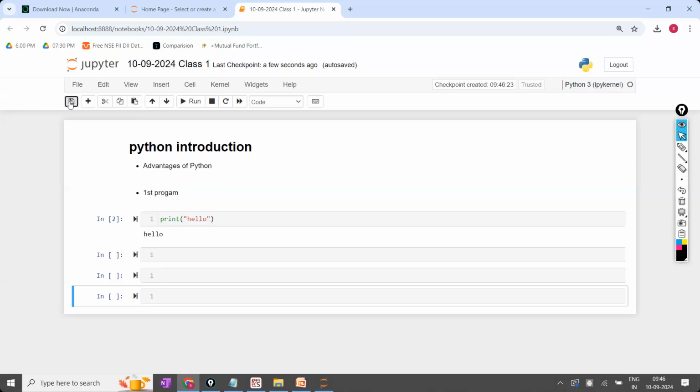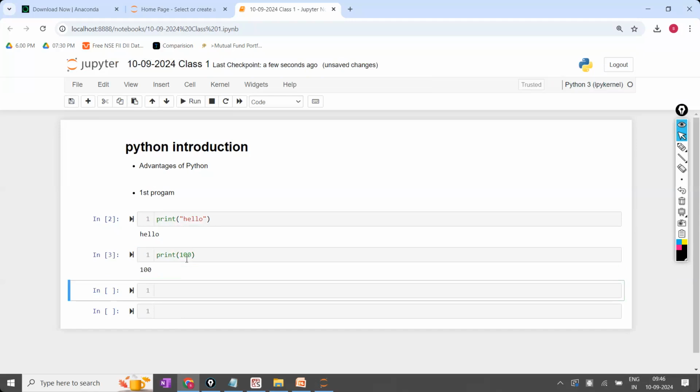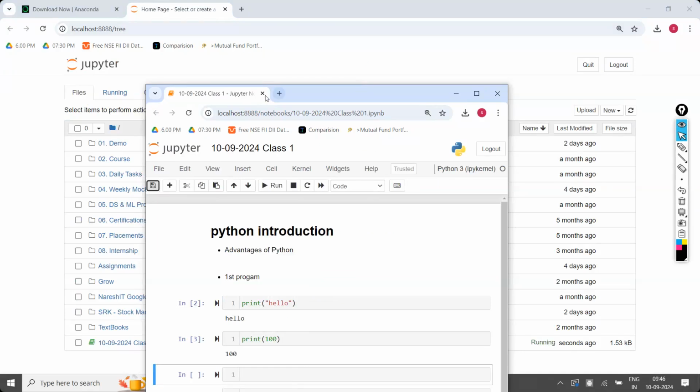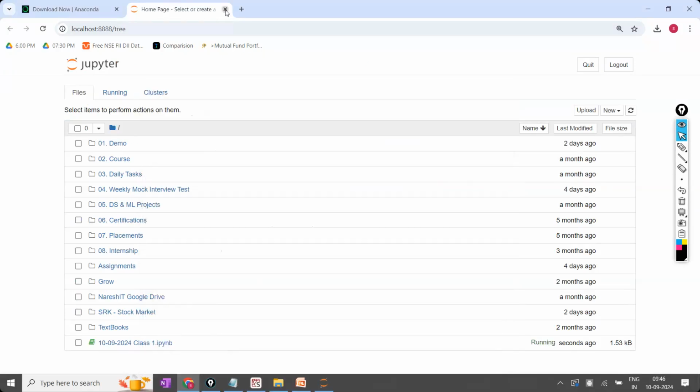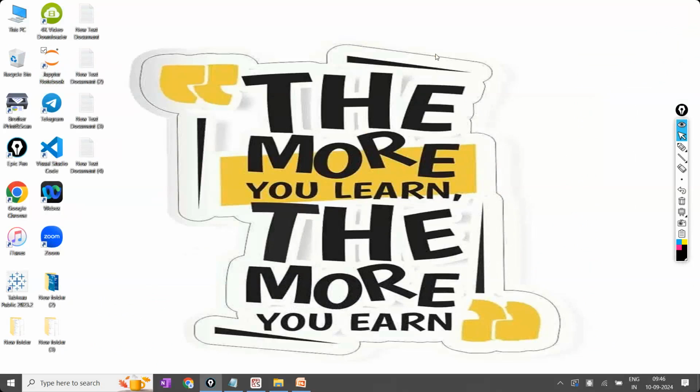Okay, sir, you have clicked on save. For example, I want to print 100. Print 100. Okay, I have executed something now, and after executing, I'm going to click on save. Completed. Now I'm trying to close everything. This one, this one, this one, and even this, everything. Practice is completed. I'm closing.